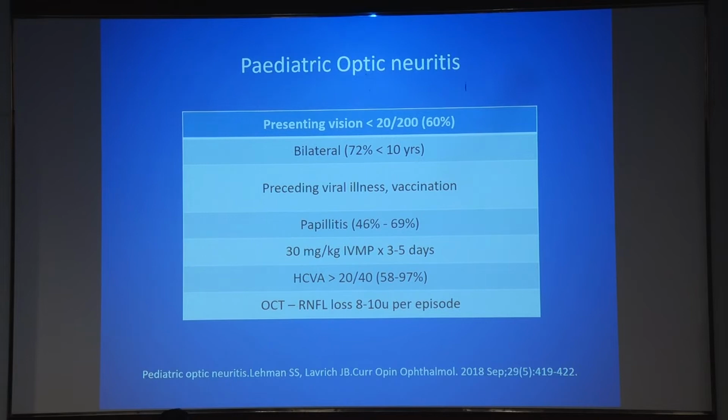So pediatric optic neuritis can be differentiated from adult optic neuritis in the sense that the presenting vision is normally very poor, less than 20 by 200 in 60% of the patients, frequently bilateral, up to 72% in children younger than 10 years of age. There is usually a preceding viral illness or a history of vaccination. Many of them present with disc edema. When treated, there is excellent recovery of vision with high contrast visual acuity of better than 20 by 40 in most patients. Even a single episode can cause some residual damage of RNFL loss up to 8 to 10 microns per episode or even more.